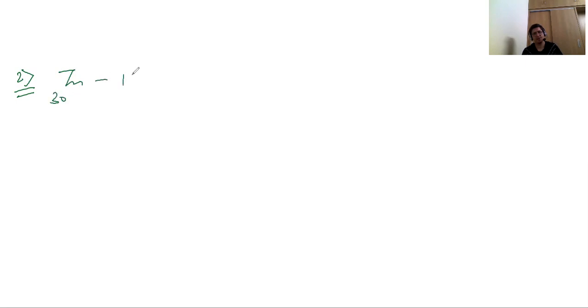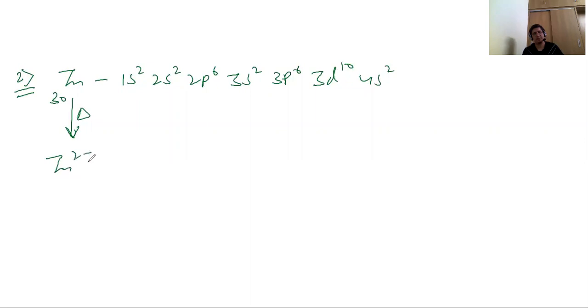So I write it as electronic configuration 1s2, 2s2, 2p6, 3s2, 3p6, 3d10, and this is 4s2. And we are discussing cation. So zinc is not a neutral atom at present. When you heat this and remove 2 electrons, it will become Zn2+, a divalent cation. In this case, everything remains the same. So it will be 3s2, 3p6, 3d10, and 4s0.